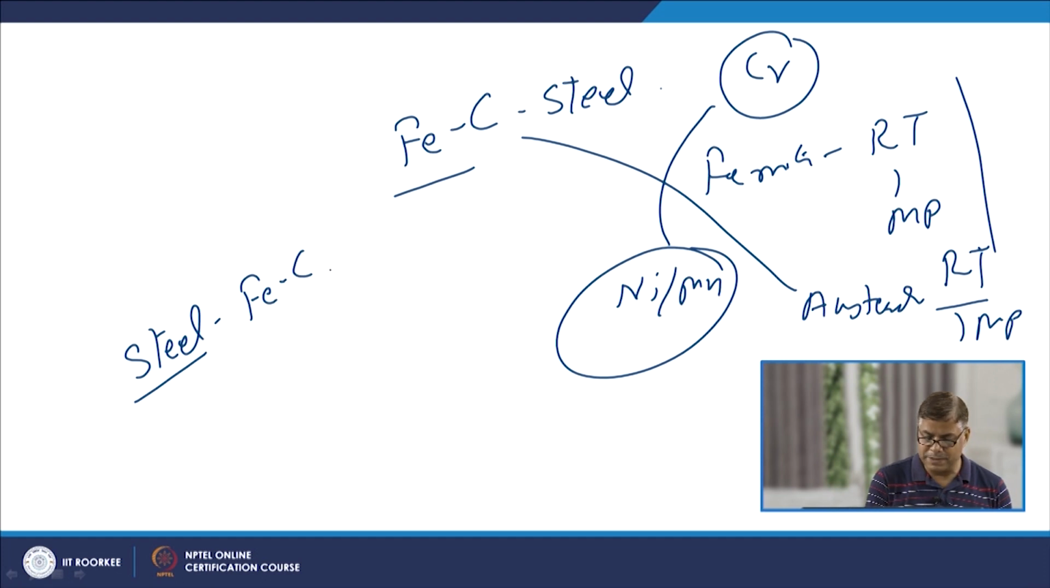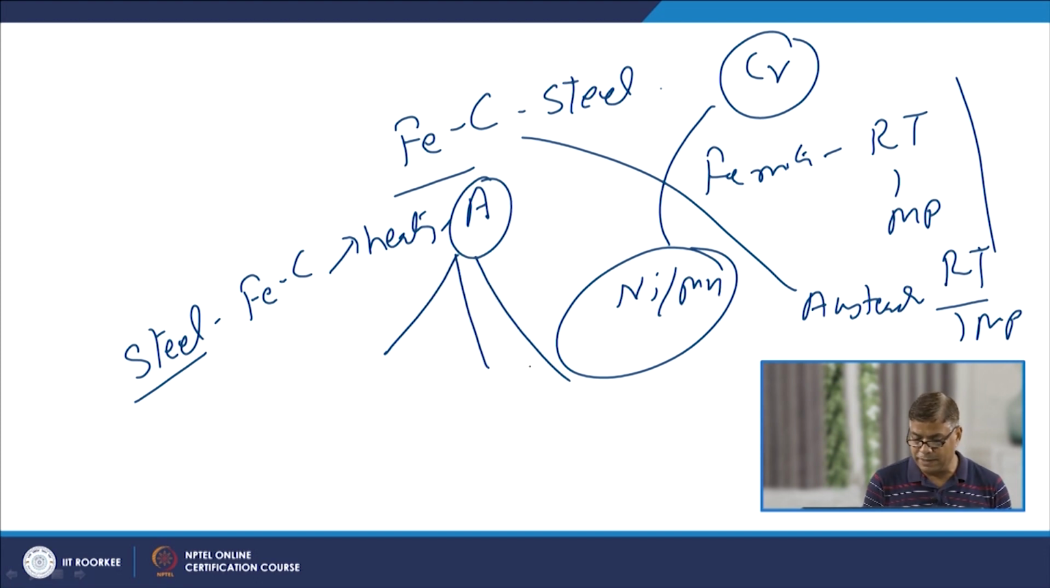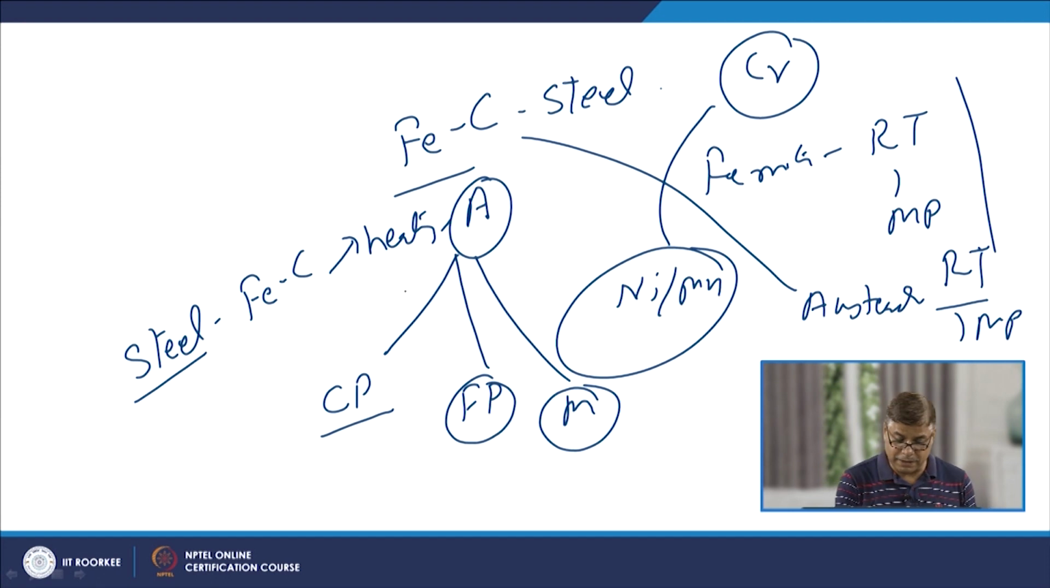Now we will see that when steels having simple iron and carbon are subjected to the application of heat, austenite is formed. This austenite, as per the cooling rate, may form coarse pearlite, or fine pearlite, or martensite. This transformation of austenite into the various phases to get various combinations of properties is possible only due to the formation of austenite.